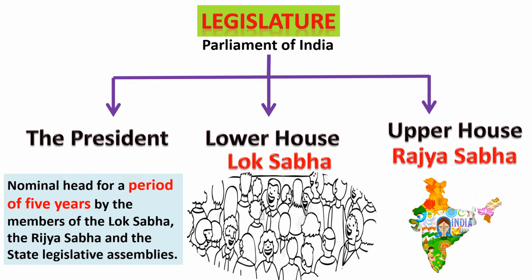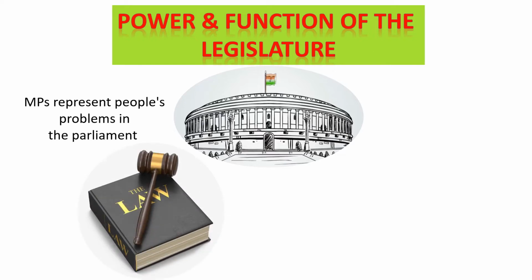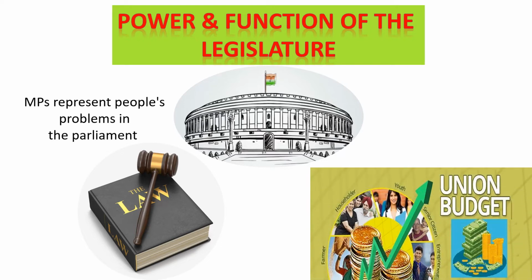Then we have the Rajya Sabha. The Rajya Sabha, or the upper house of the parliament, is also known as the Council of States. Its members are elected indirectly by the members of the Lok Sabha and the state legislative assemblies. The powers and the functions of the legislature are as follows. The Parliament of India has the power to make laws and also to amend or change them. The functioning of the executive is checked by the legislature. The Parliament of India also prepares the budget every year.